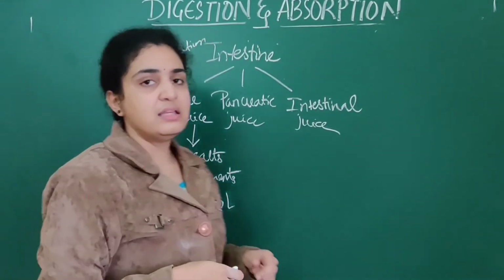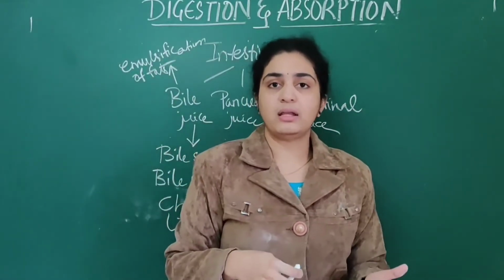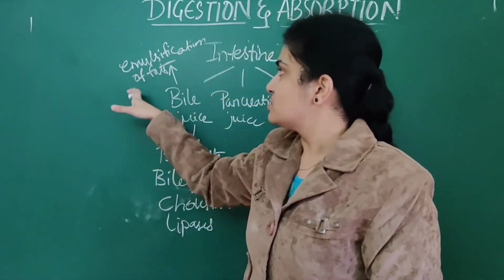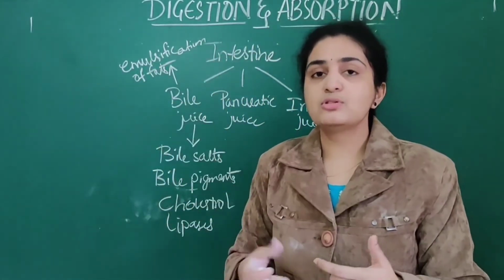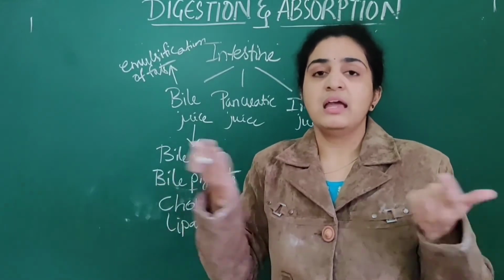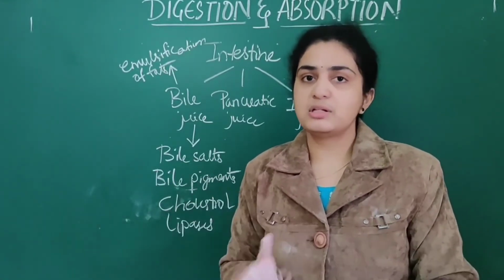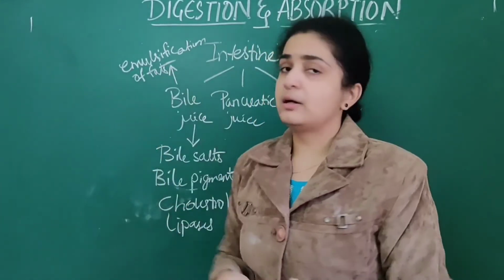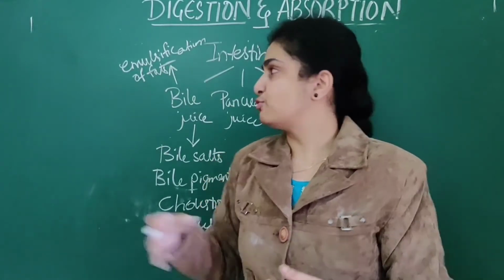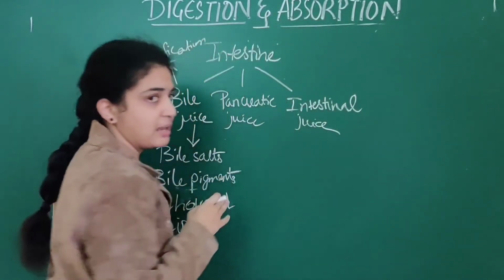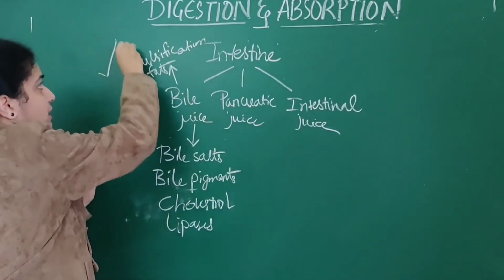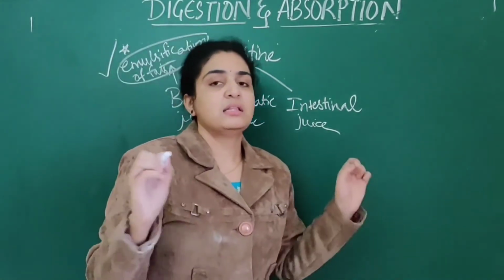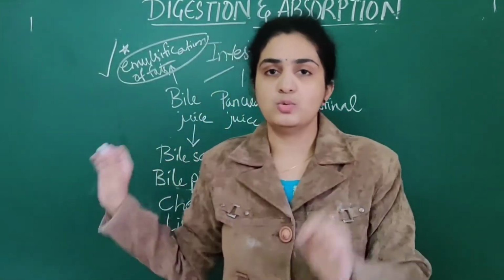So if you get any disease related to the gallbladder, you should not eat fat-rich foods, because the bile juice helps in breakdown of fats. The gallbladder usually stores the bile juice. If the gallbladder is absent, then you can't take fat-rich foods. So this bile juice helps in emulsification of fats. This is an important NEET question which they will ask: where does emulsification of fats take place? That is, it takes place in the bile juice.